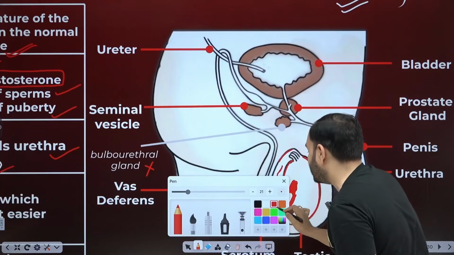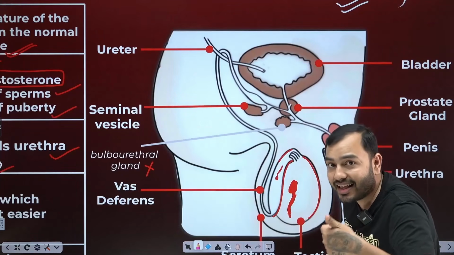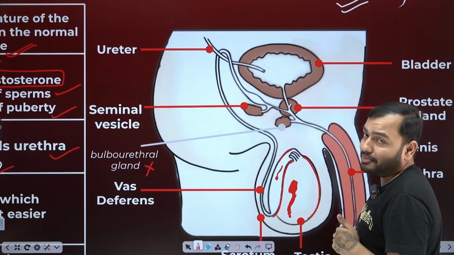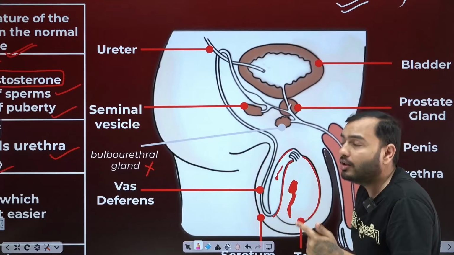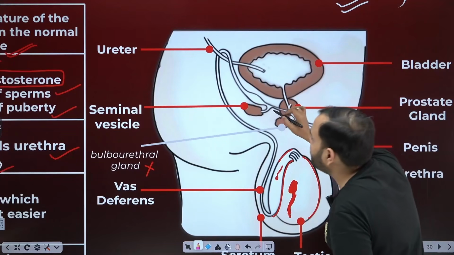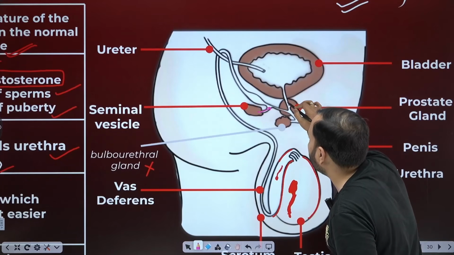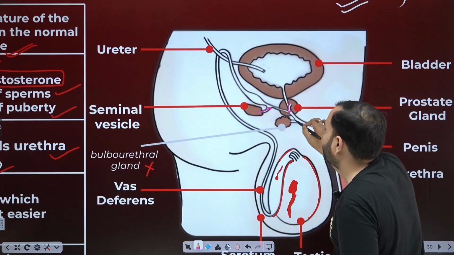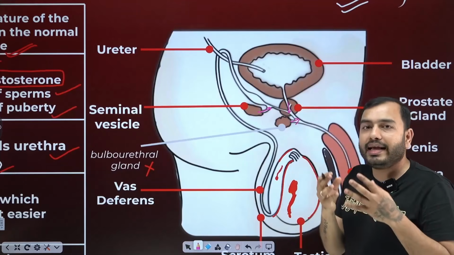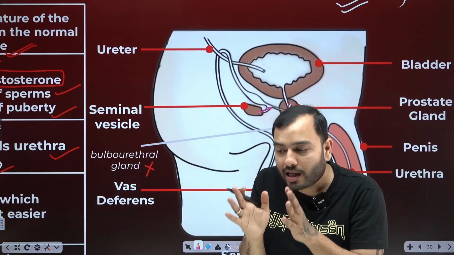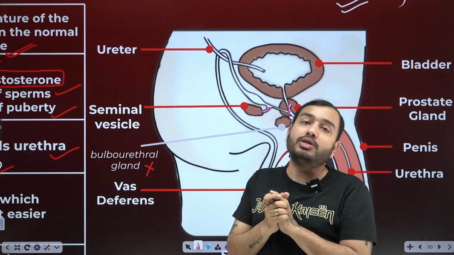Now these three glands, we have to remember the seminal vesicle and the prostate gland, skip the third one, the bulbourethral gland. What do they do? They put a secretion here, a fluid that takes care of the sperm's food and drink. The sperm has to go on a very long journey.